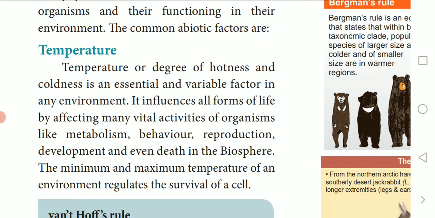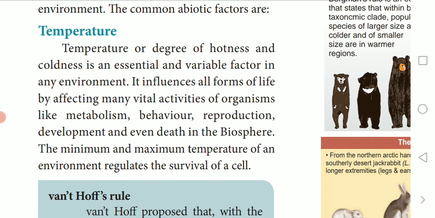Temperature, or the degree of hotness and coldness, is an essential and variable factor in any environment. Temperature as well as cold are very essential factors in different environments. It influences all forms of life by affecting many vital activities of organisms.